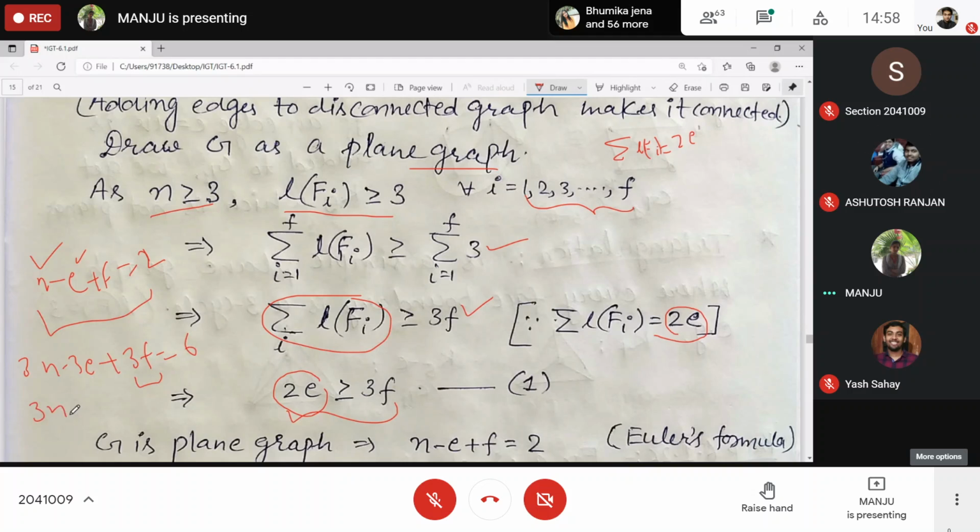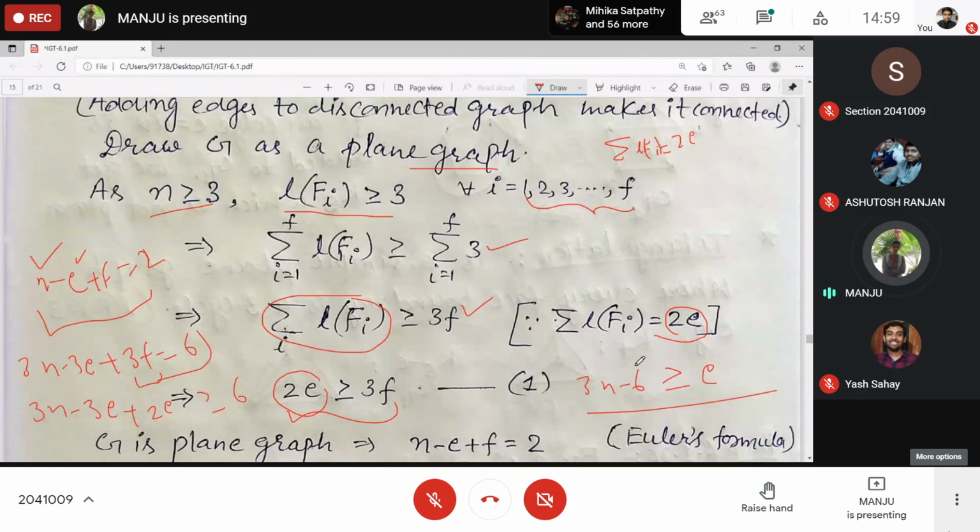Yes, ma'am, it is fine. 3n minus 3e, and here it is plus 2e, and we are replacing this. This is bigger than this one, that's why it is greater than or equal to 6. This was equal to 6, but 2e is bigger than or equal to 3f. Other terms are the same, that's why it is bigger than 6. Now we just try to solve it. What do you get? Minus e from here, 3n, and here minus 6. So minus e, right hand side will be plus e. So e is less than or equal to 3n minus 6.